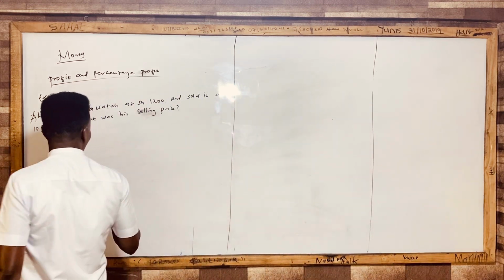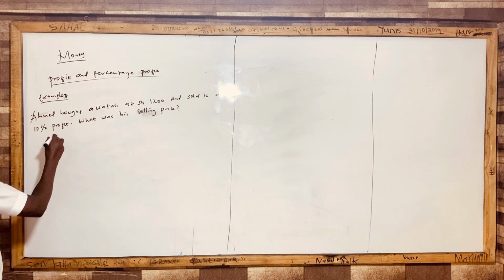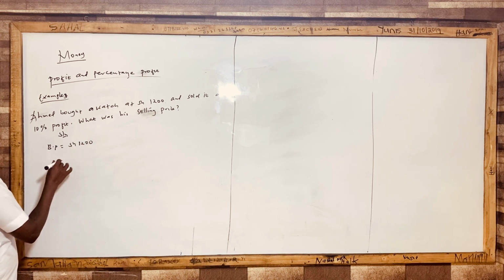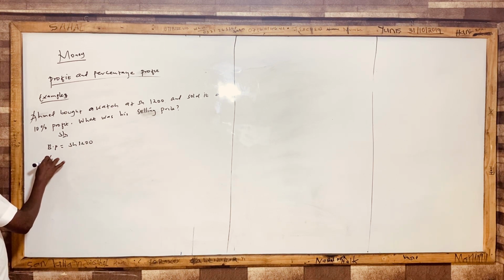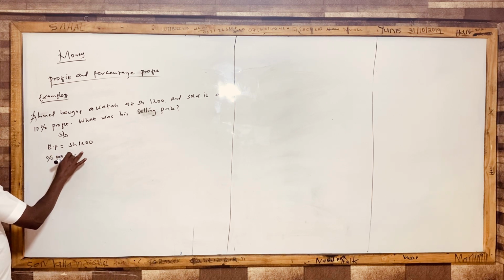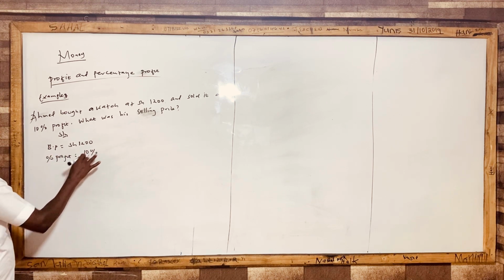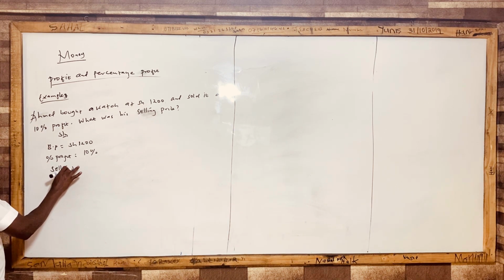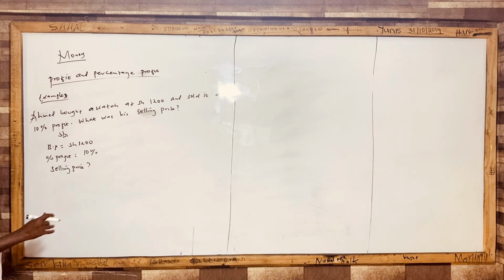Now, if I want to solve this question, I'll write the information given. I have the buy price, which is 1,200. This is the buy price for your information, guys. I have also a percentage profit, okay? My percentage profit is what? 10%. And what's under question mark? The selling price. The selling price is under question mark for your information, guys.